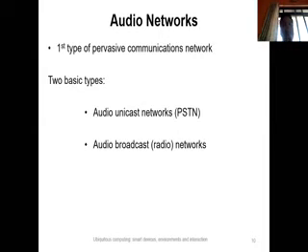In contrast to the unicast network, there is the audio broadcast network. The best example of an audio broadcast network is the radio network, which you can typically call DAB. Okay, we'll see what DAB is.